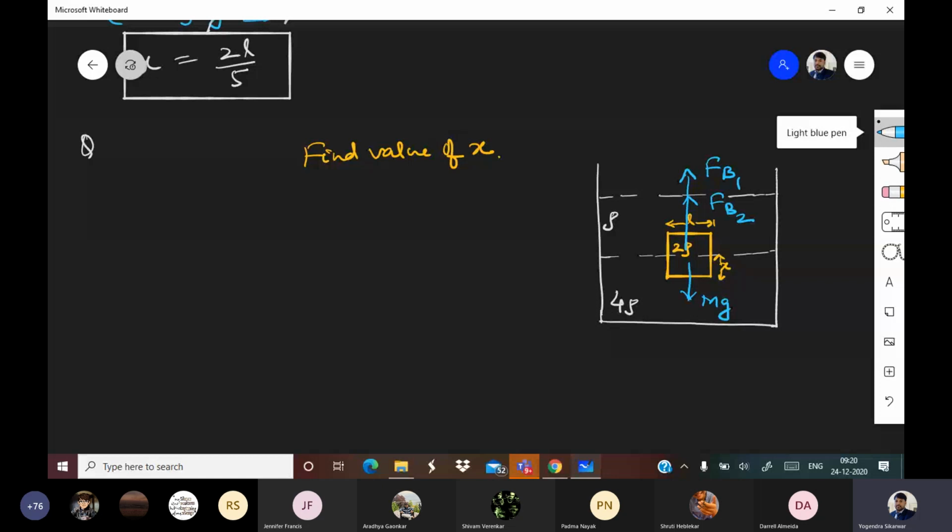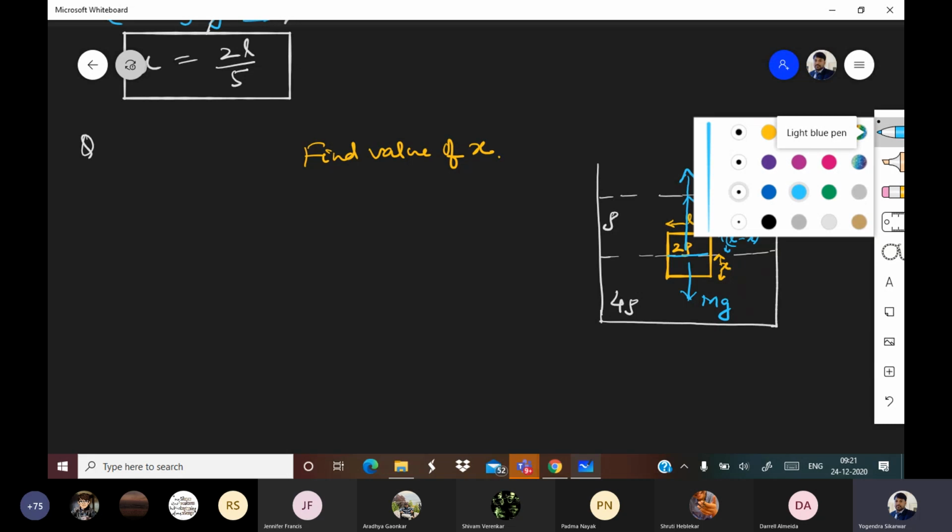Why am I calling them FB1 and FB2? Because there are two liquids involved. One is for distance x and one is for distance L minus x. Okay, so pay attention, everyone.